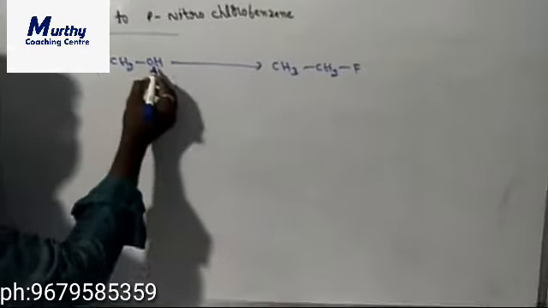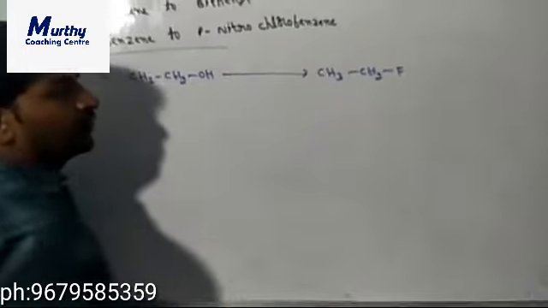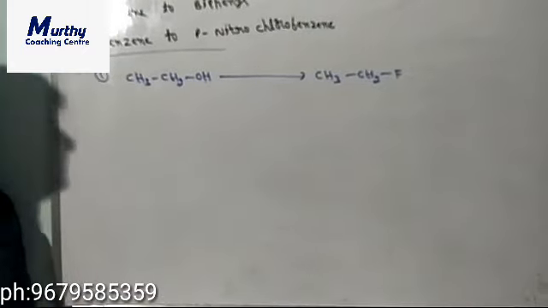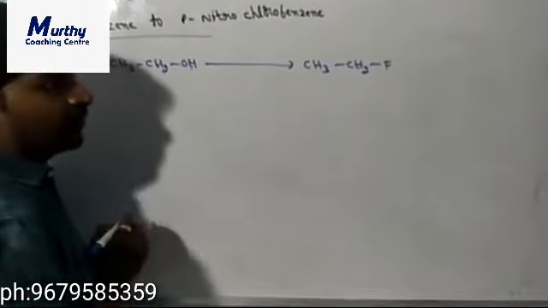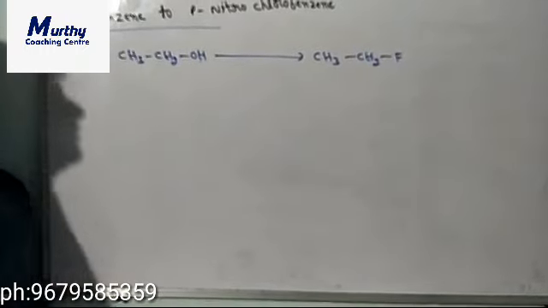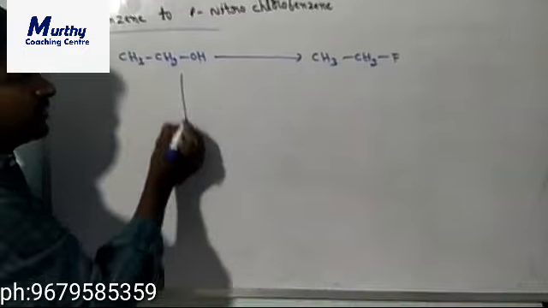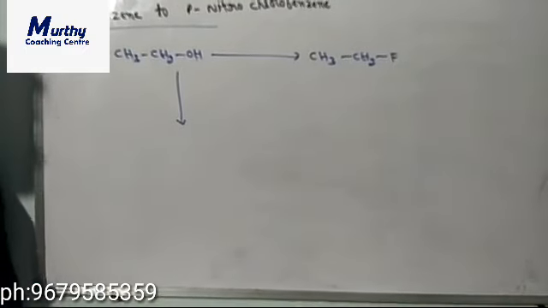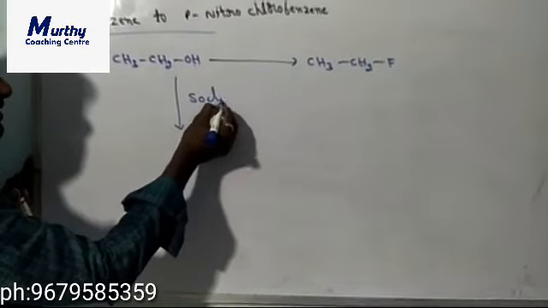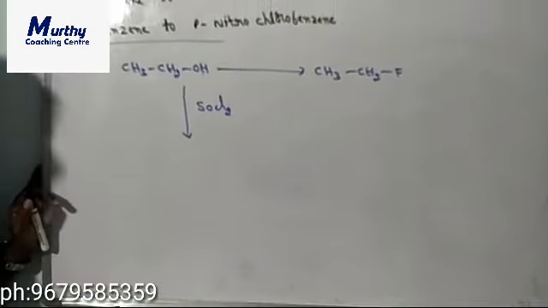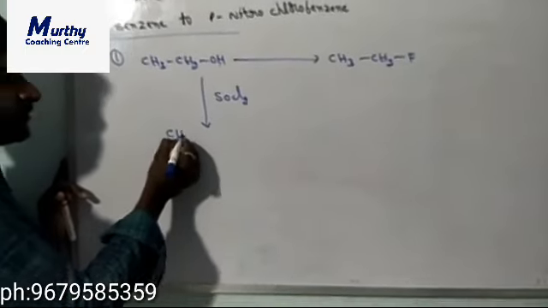If you see this one, at the OH position fluorine is present, which means OH is replaced with fluorine. When OH is replaced with fluorine, direct conversion is not possible. So for that purpose, at the OH position we have to replace it with a halogen. For replacing OH with halogen, the best reagent is SOCl2, that is thionyl chloride.